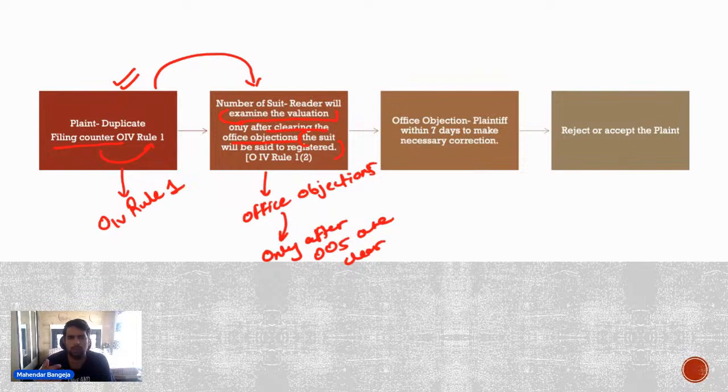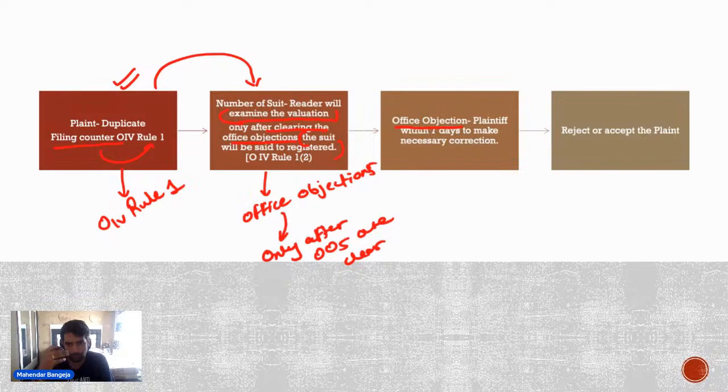These objections can relate to valuation, to the structure of the plaint, or to any technicalities relating to the plaint. The reader will raise office objections. Ideally the plaintiff has to correct these office objections within 7 days.